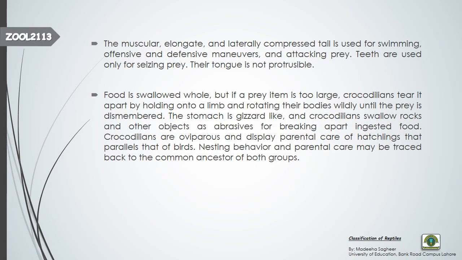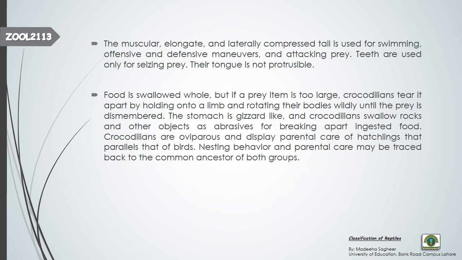The muscular, elongated, laterally compressed tail is used for swimming. You have seen the tail in an earlier slide. The tail is laterally, sideways compressed. The tail helps them both in swimming and in defensive and offensive ways. When they become angry or offensive, when they become defensive, or when they are attacking the prey, they use their tail.